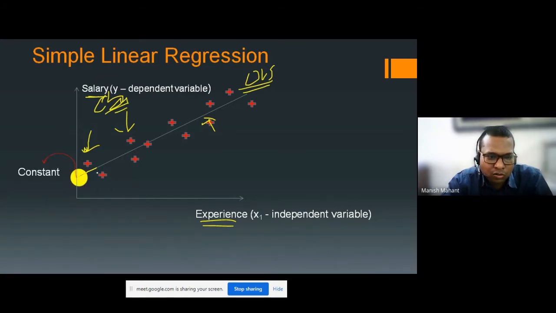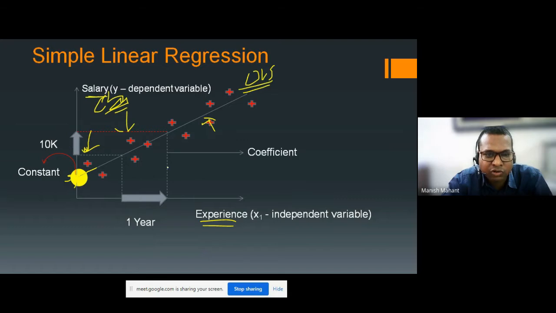When this slope line touches the y-axis, that point is called the constant value. And you can see here on the x-axis it is 1 year, and here it is 10,000.